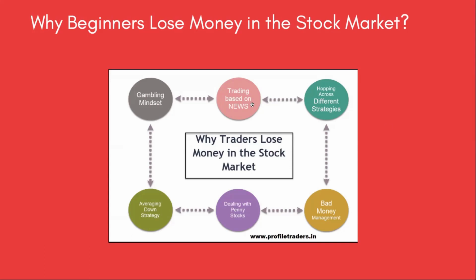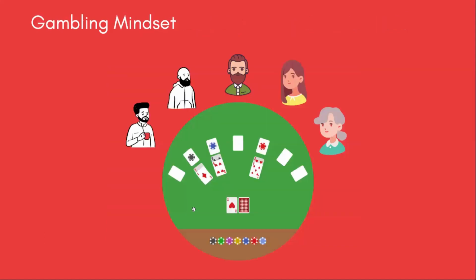So: gambling mindset, trading based on the news, jumping across different trading strategies, bad money management, dealing with penny stocks, and averaging down strategy. I will explain one by one.